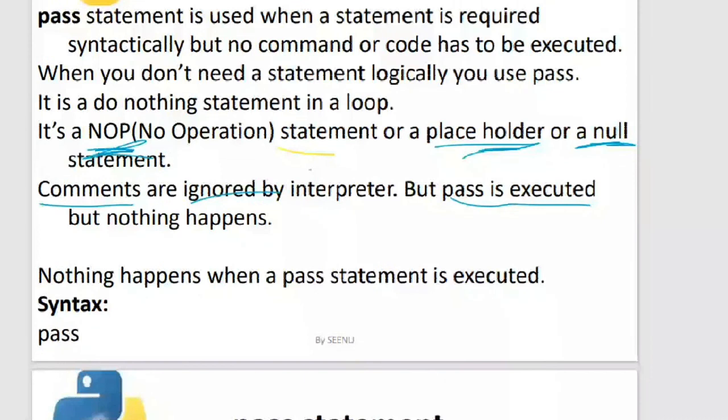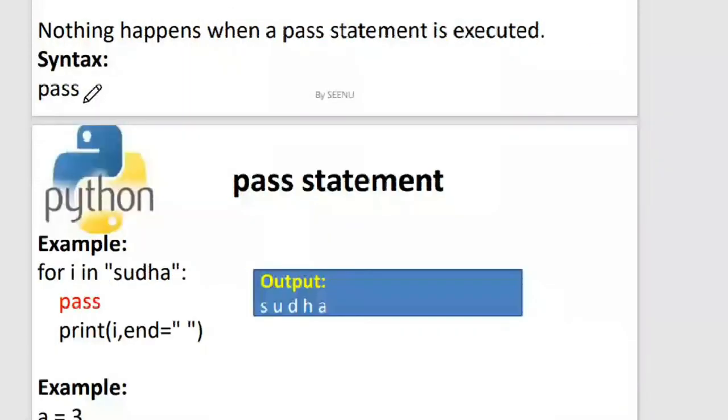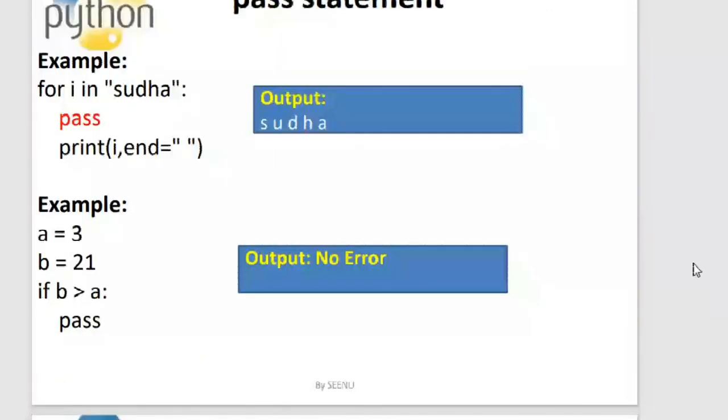Okay, so the syntax of pass is simply pass, where this is a keyword and all the letters are in lowercase. Now let us see how pass is put in a program. This is a program wherein I have just written pass, that's it. It's syntactically correct. It will execute, maybe taking just some nanoseconds, and it is printing all that I have given in sequence over here on the output for me. So this is what is called the pass statement.